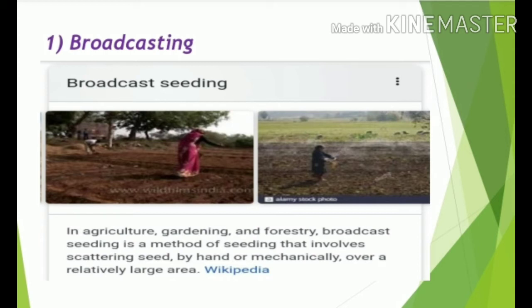This is done by scattering the seeds by hand in the field. In sowing rice and wheat this method is employed. Mostly in olden days people did not have seed drills, so they used to use this method.